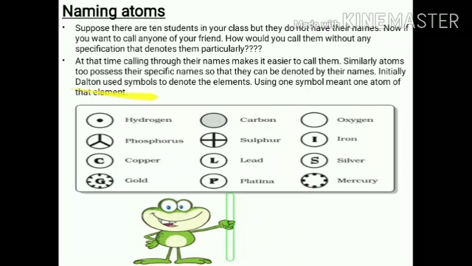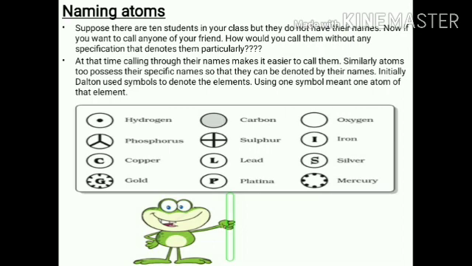Initially, Dalton used a symbol to denote the element. Using the symbol meant one atom of the element. We can use the symbol to denote the element, and Dalton gave the name of the particular element.